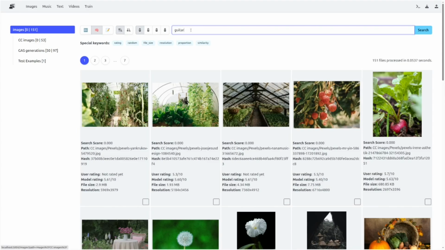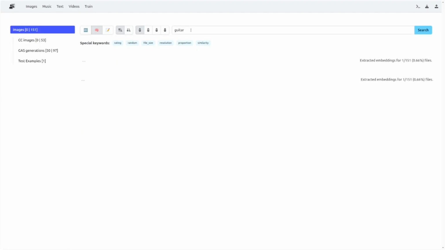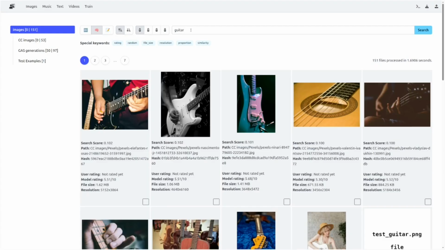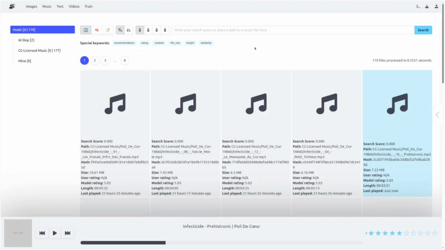Now, if we do the same search for guitar in the images module using content-based search mode, we'll get a variety of images that contain guitars, even if the file names don't include the word guitar in them. The same goes for other modules. In the music module, searching for relaxing instrumental music brings up tracks that fit the description the most.